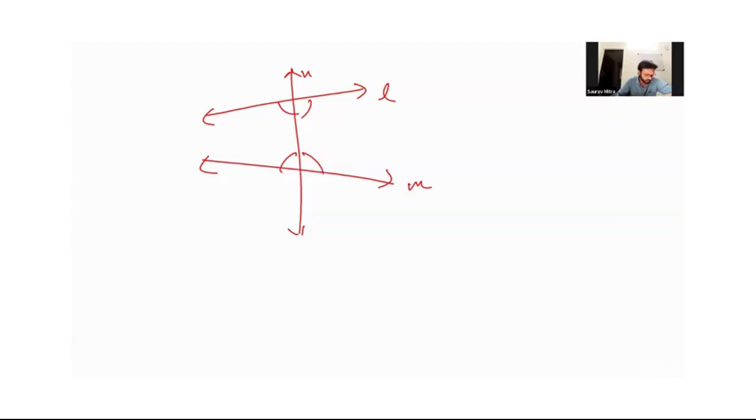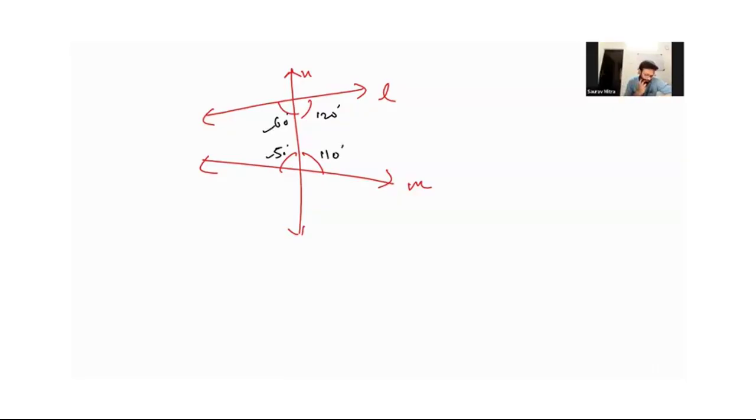The interior angles on the same side of the transversal taken together are less than 90 degrees. Say there are two interior angles, this is 50 and this is 110.